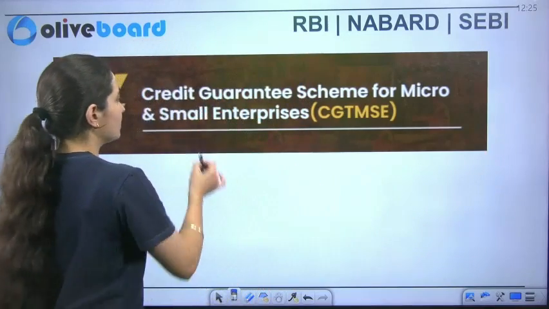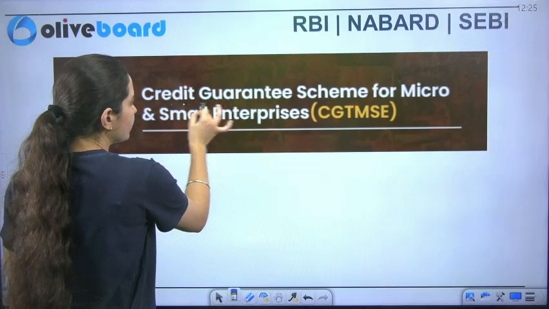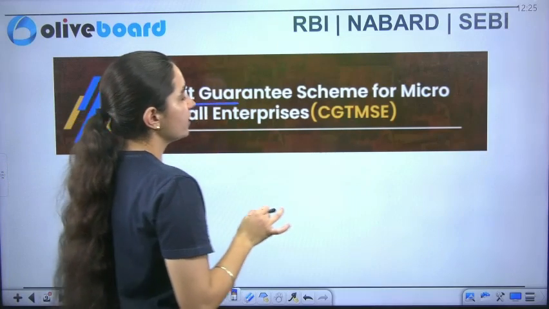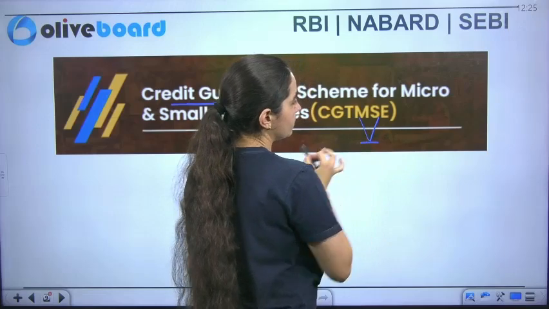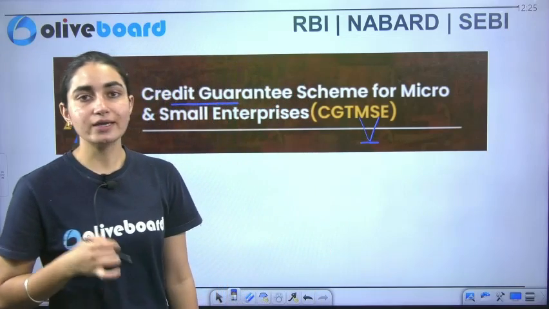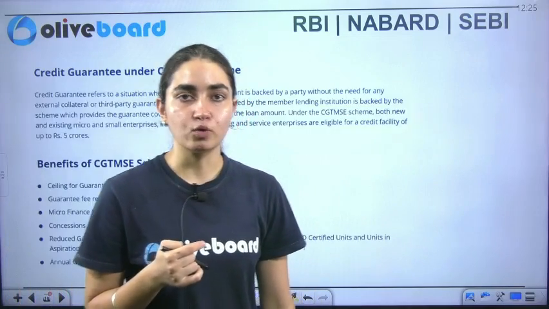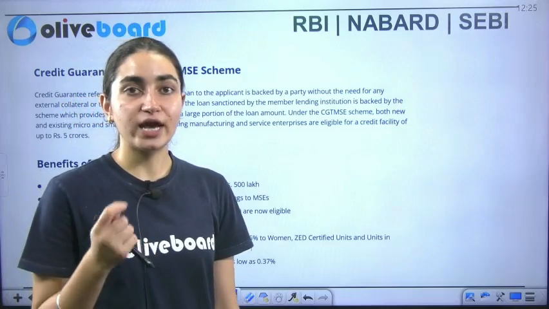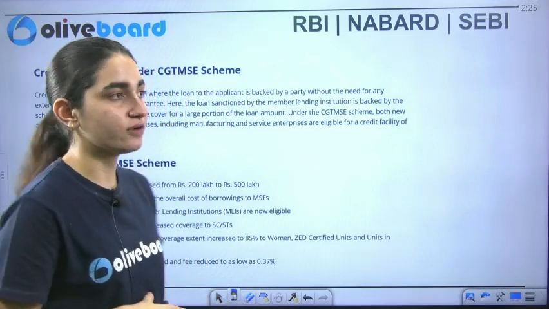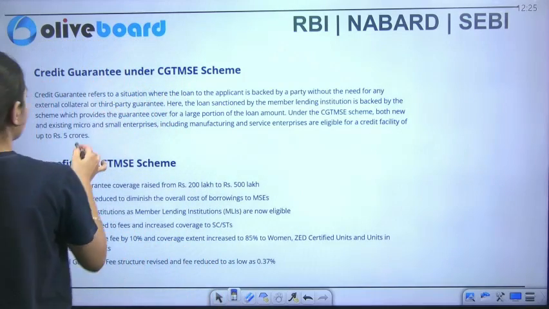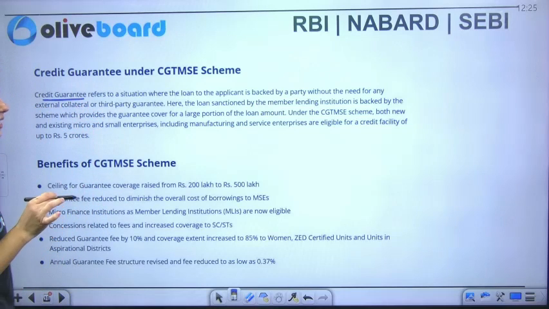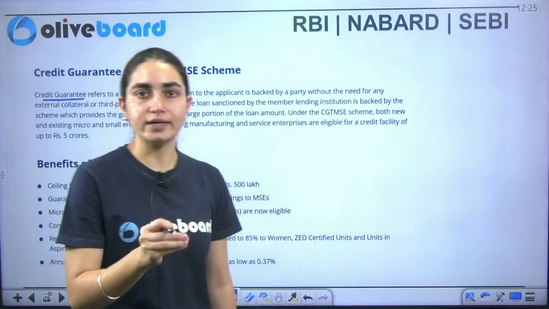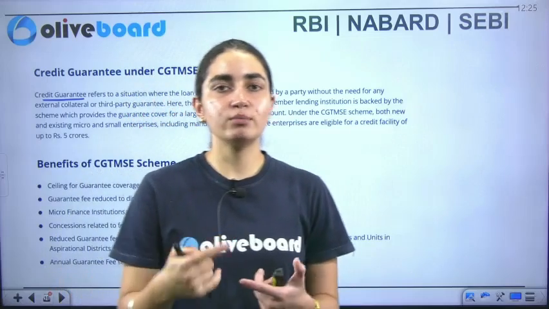Now here, this particular scheme says that the credit guarantee will be provided to you, but we are targeting two kinds of enterprises here. We're targeting micro as well as small enterprises. So here, a credit guarantee facility will be provided to them. Now one of the important parts which has to be understood by all of us is that this is credit guarantee. Credit guarantee means that I am giving you a guarantee here that credit will be provided to you.